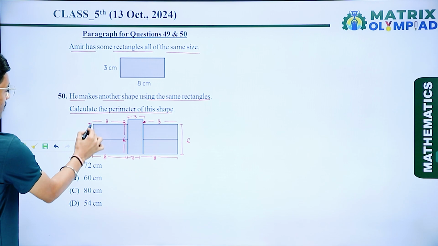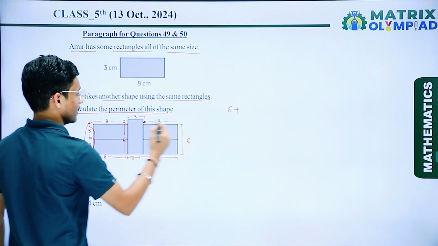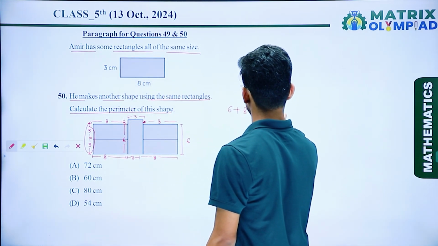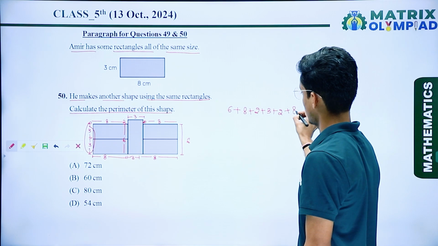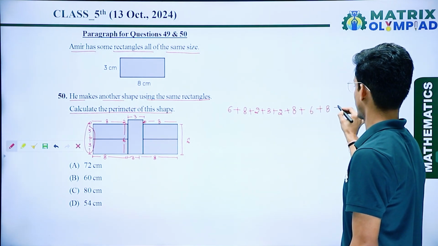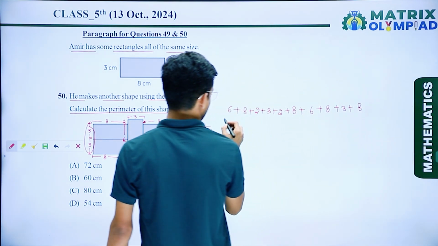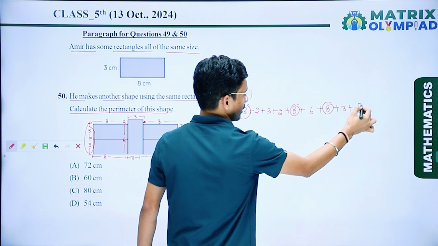So 6 plus 8 plus 2 plus 3 plus 2 plus 8 plus 6 plus 8 plus 3 plus 8. So here 8, 16, 24 and 32.